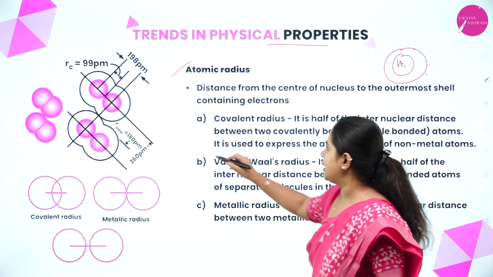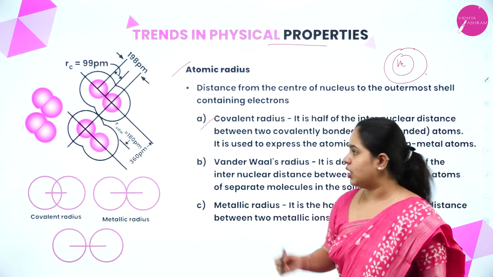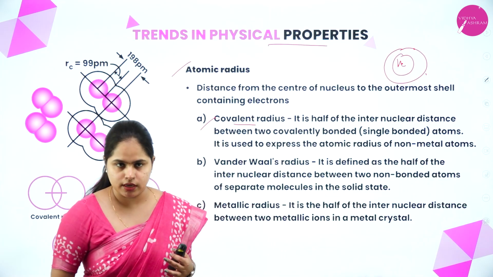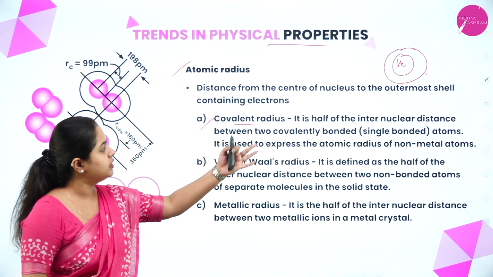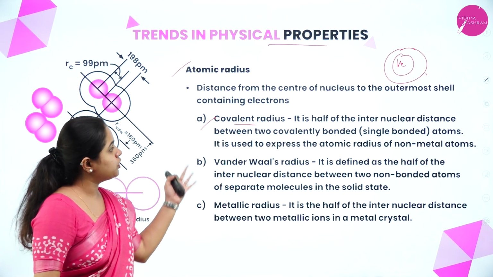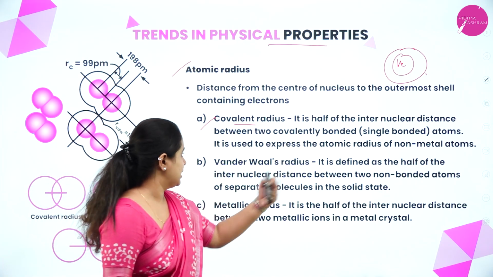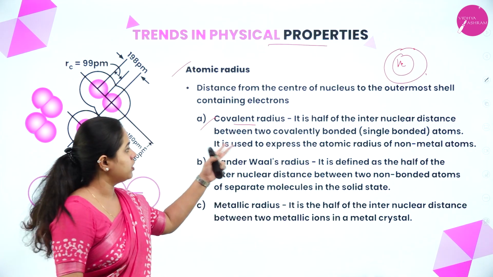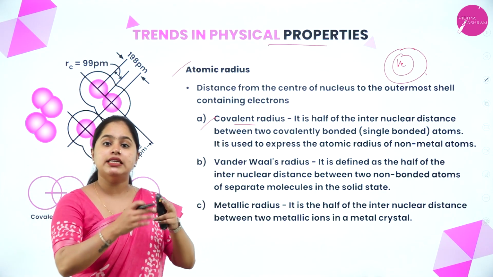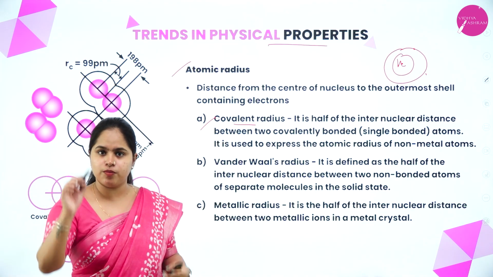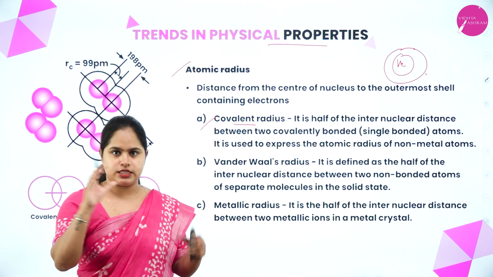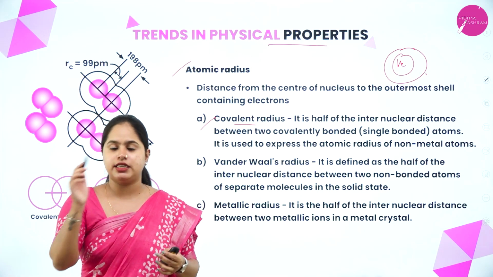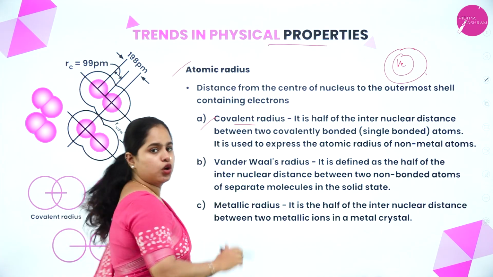So let's see, the first one is covalent radius. As you can see, covalent radius means the atoms will be covalently bonded. It is half of the internuclear distance between two covalently bonded atoms, and it is used to express the atomic radius of non-metals. So what is covalent radius? Half of the internuclear distance, that is from one nucleus to the other nucleus. Two atoms are covalently bonded, and the distance between their nuclei, halved, is the covalent radius.